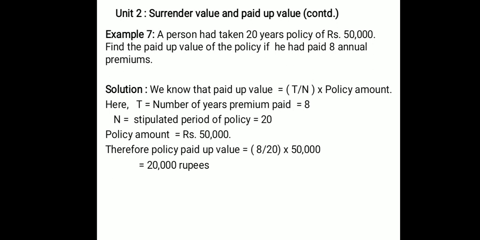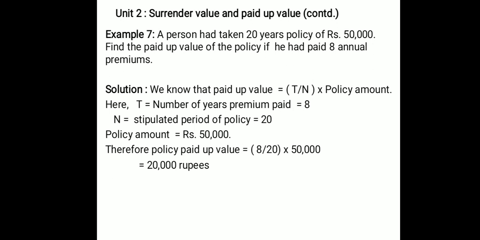Example on that. I will read the example first. A person had taken a 20 years policy, so time period is 20 years, of rupees 50,000. The policy amount is 50,000. Find the paid up value of the policy if he had paid 8 annual premiums. So we know that paid up value equal to T by N into policy amount.